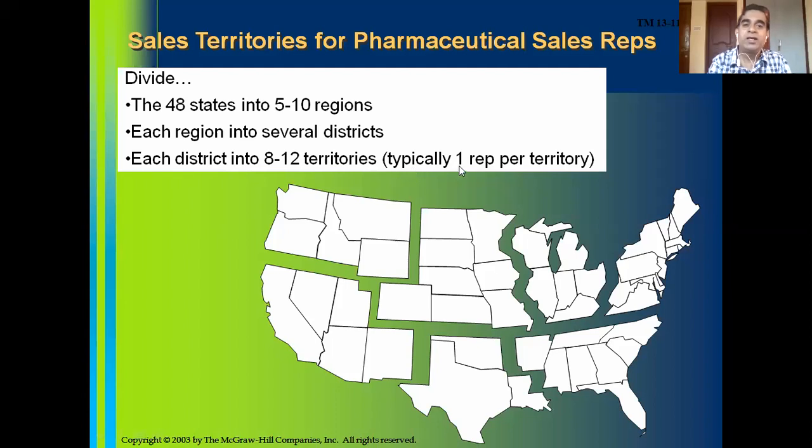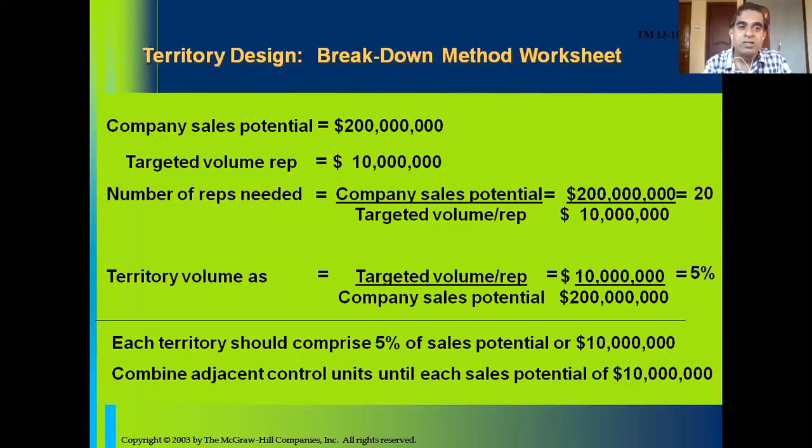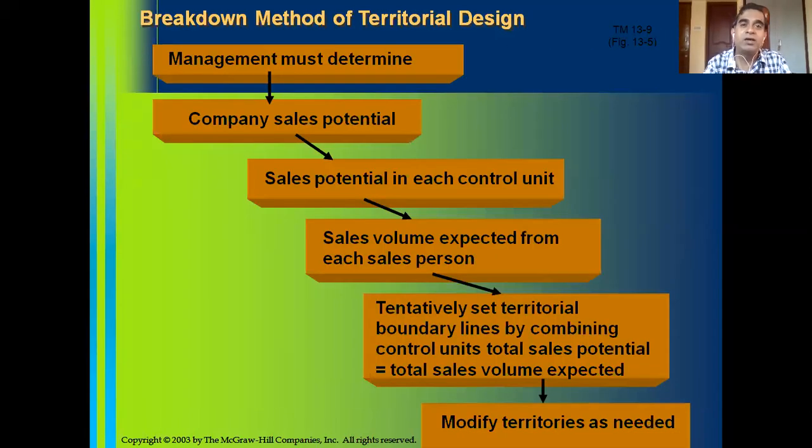Okay, so typically you can assign one rep to one territory. That was all about the breakdown method of territorial design. There may be other methods which companies might be practicing. Companies may undertake the function of territory design in-house if they have expertise, expert sales managers, or they can outsource the job of territorial design to a consultancy firm. But in both cases, we learned two methods of territorial design. One is the build-up method and another is the breakdown method.